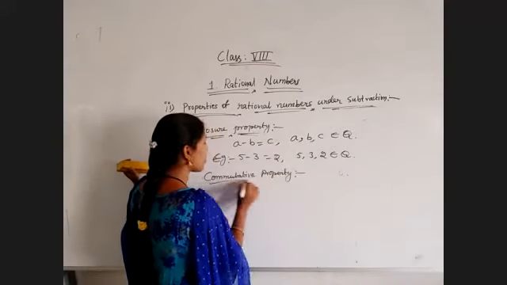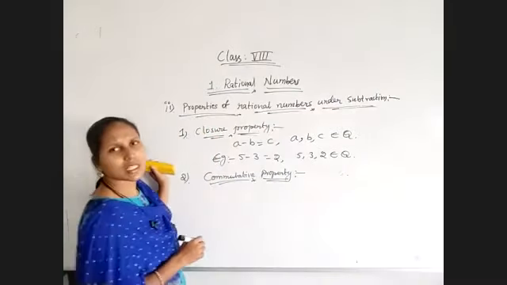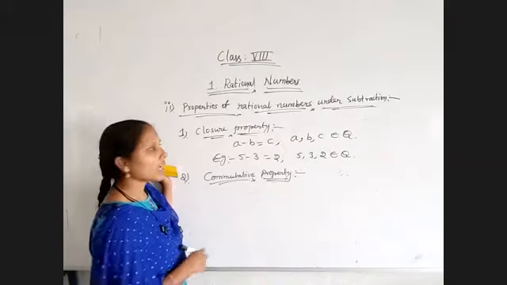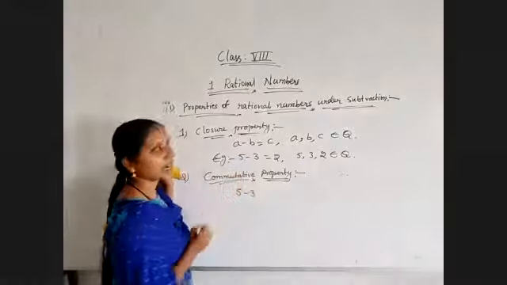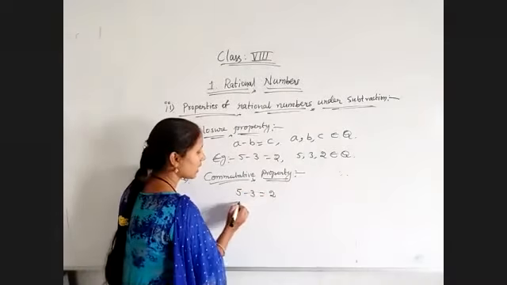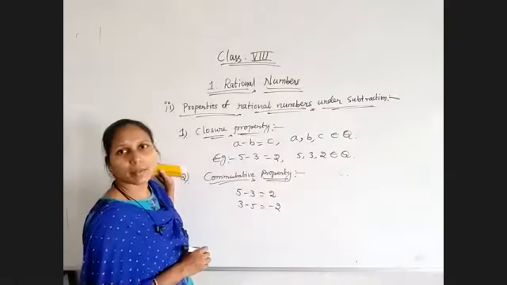So how does the commutative property go? We will check. The commutative property statement is nothing but changing the order of two numbers. I am using the numbers 5 and 3 again. We are subtracting now. 5 minus 3 is equal to 2, and 3 minus 5 is equal to minus 2.